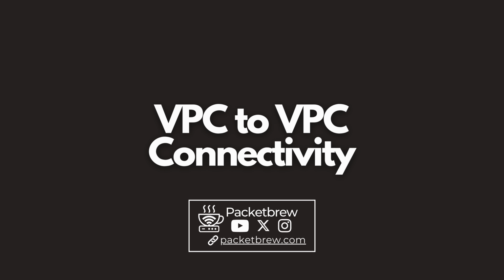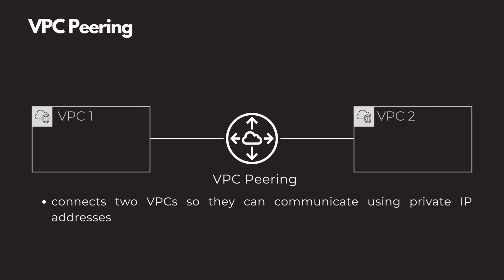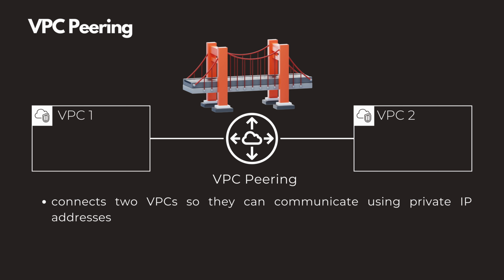Let's start with VPC to VPC connectivity options within AWS. Here are ways to do it. One is via VPC peering. It connects two VPCs so they can communicate using private IP addresses. It's like building a private bridge between two networks.